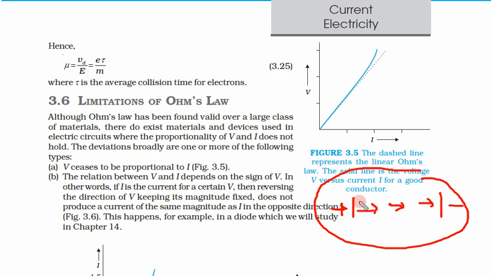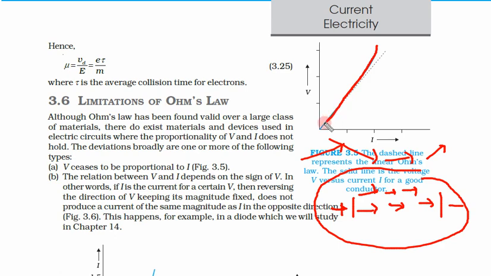Similarly, if this voltage is very high, all charge carriers are moving very fast, so the number of collisions will also increase, and when collisions increase, the mobility decreases. That means this will lose energy every time, hence it will not follow a linear path.